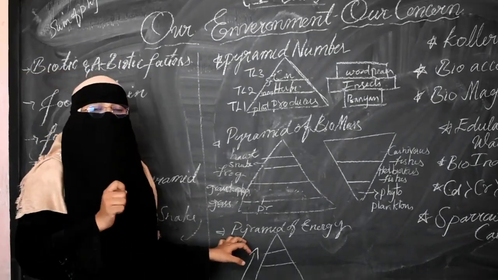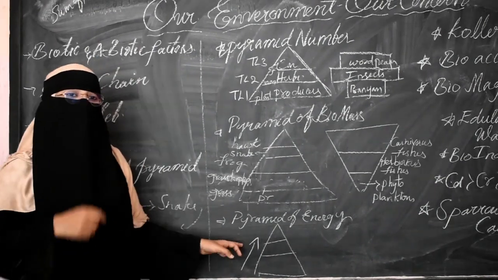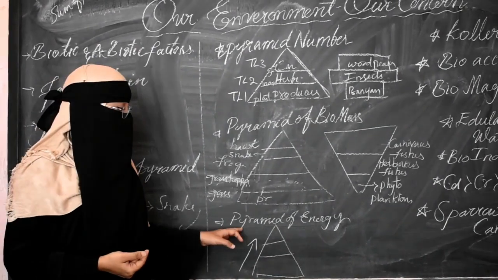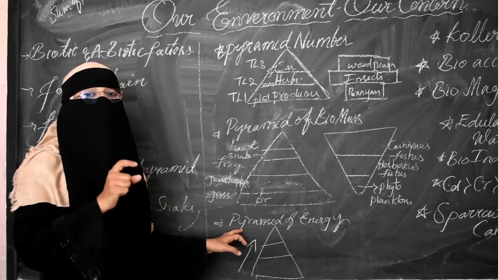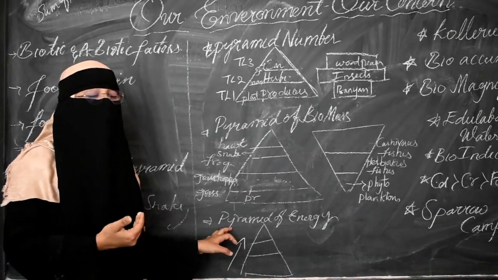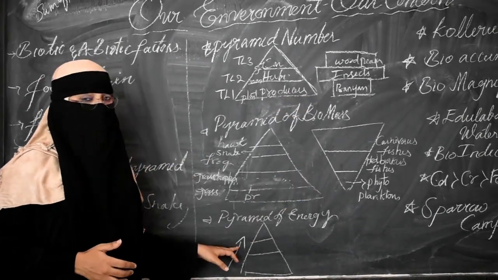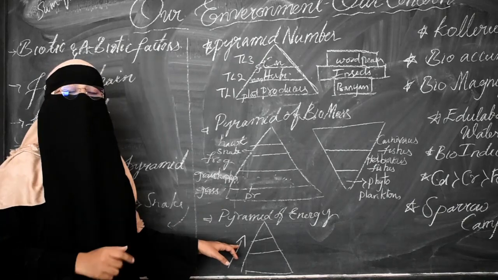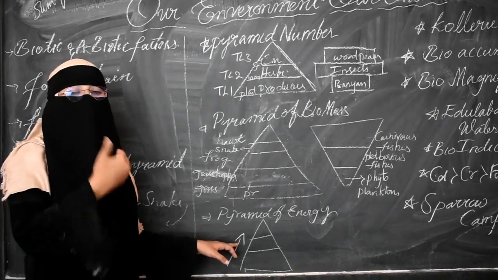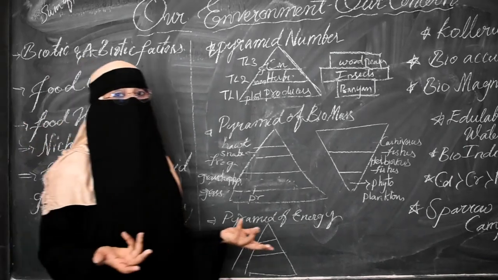Another important thing regarding the pyramid of energy is that at every step only 10% of the energy is passed on, and the pyramid of energy is always upright. It cannot be partial or inverted. It is always upright. Why? Because from one trophic level to the next trophic level the energy is always reduced. Then where does this energy go?